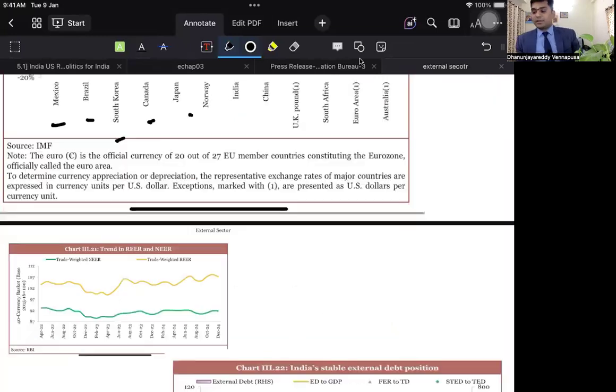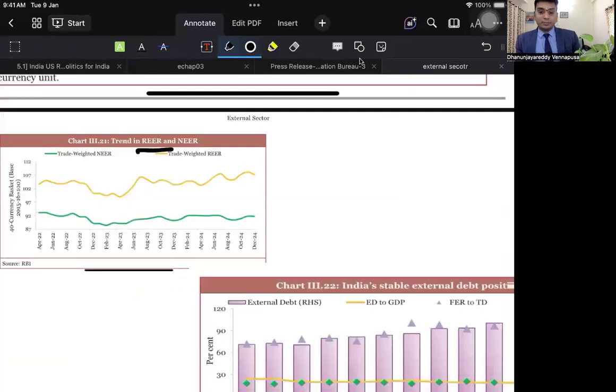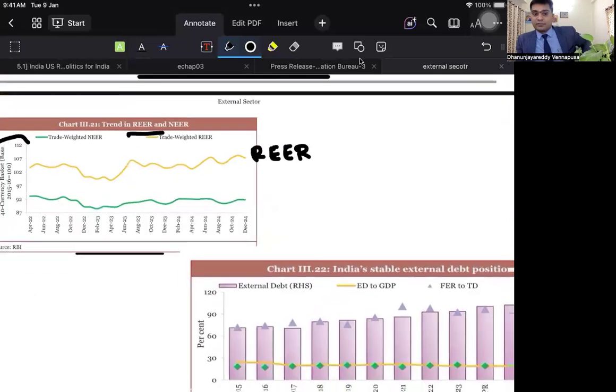And then trends in NEER and REER, which are indicators of trade and relative competitiveness in the world. If you look at the trade-weighted REER and NEER, particularly REER is increasing. This means compared to a basket of 40 currencies, this time they are considering a basket of 40 currencies with a base of 2016. REER is positive for the country, whereas NEER is on a slower path. This is another thing that we observe.